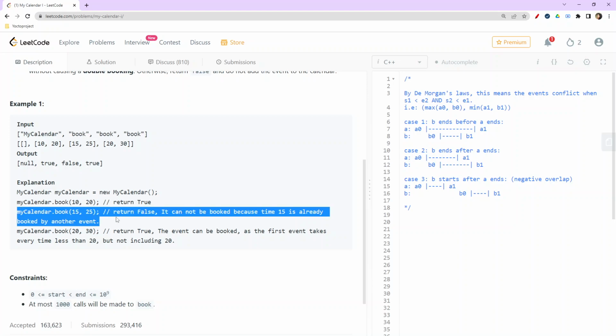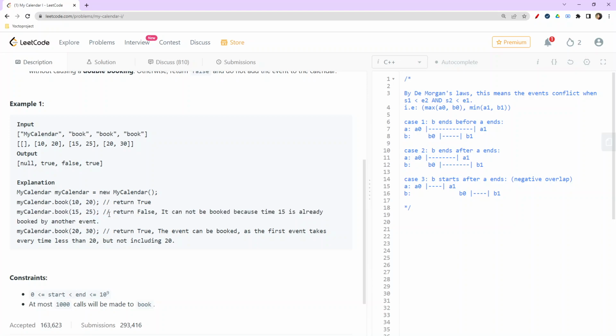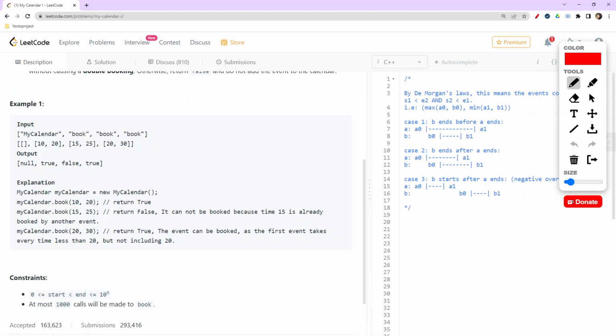Now we need to check for the second event. Does it overlap with the previous event which was added or not? That's what we are required to see here. If we see 10 and 20, and then 15 and 25, both of them are overlapping.